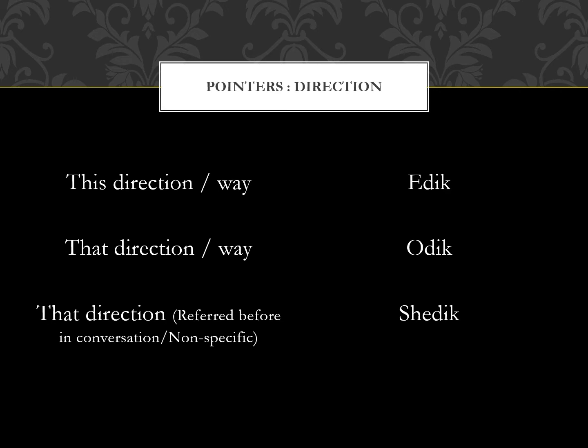So basically the way you are pointing to refers to edik, and the opposite of that is odik. Like let's say if I'm pointing to the right, then edik means right and odik means left. But if I'm pointing to left, then edik means left and odik means right. So it's changeable depending on the way you are pointing to with your finger or hand.